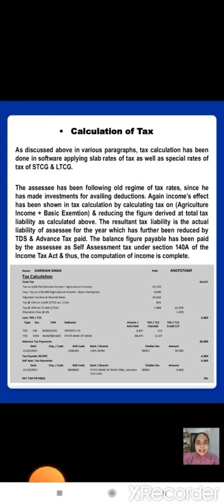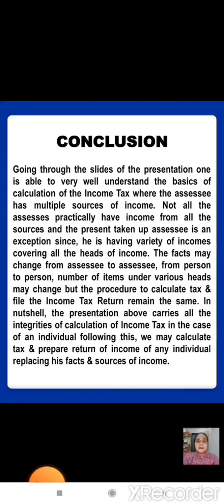The resultant tax liability is the actual liability of the assessee for the year, which has further been reduced by the TDS and advance tax paid. The balance figure payable has been paid by the assessee as self-assessment tax under Section 140A of the Income Tax Act, and thus the computation of income is complete.